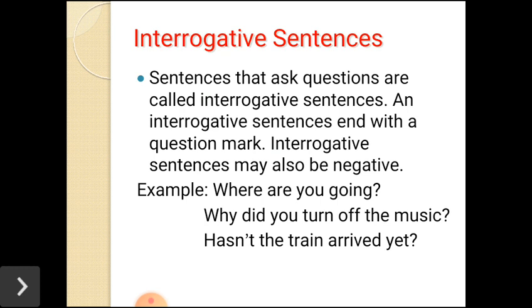Examples: Where are you going? Where did you turn off the music? Hasn't the train arrived yet? In these sentences we have WH questions also, and at the end of the sentence we have a question mark also. That's why we can say interrogative sentences.